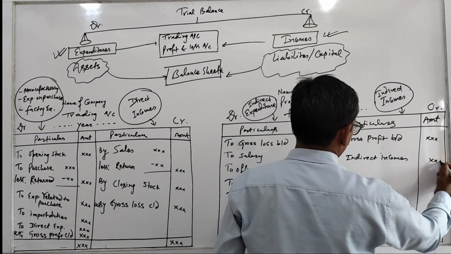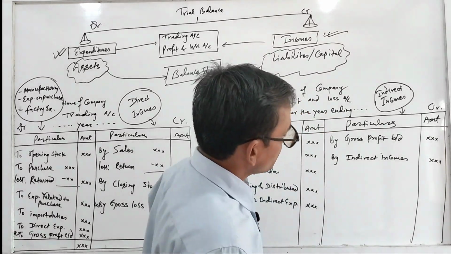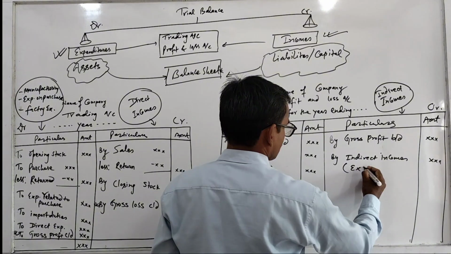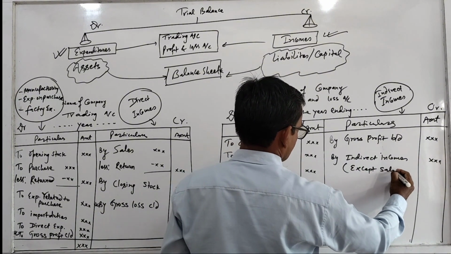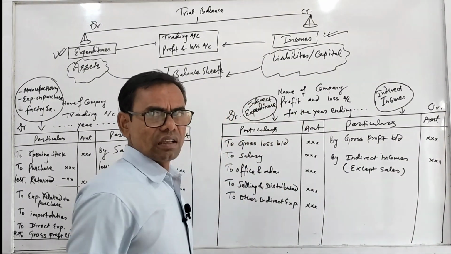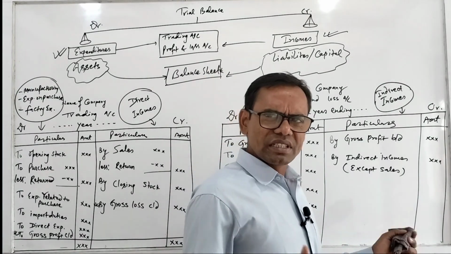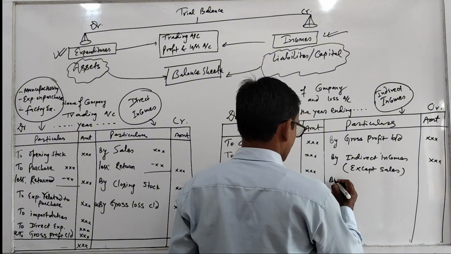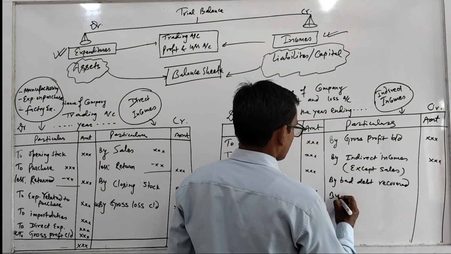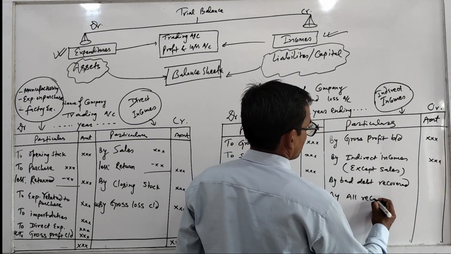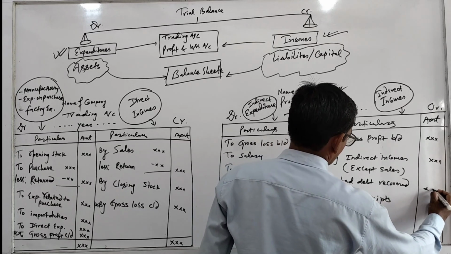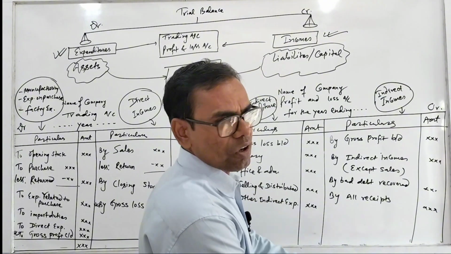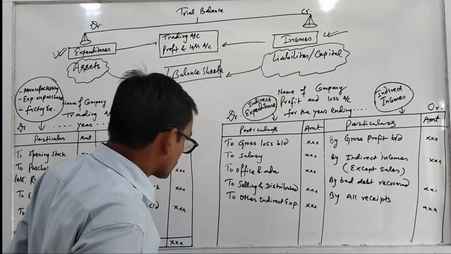Except sales incomes, all incomes you should record here, except sales. Okay, that is rent received, commission received, dividend received, bad debt recovered, similarly by all receipt. Okay, all receipts. You see the book, there are many points are given, all the what are the indirect incomes, all points are given. Now close it.